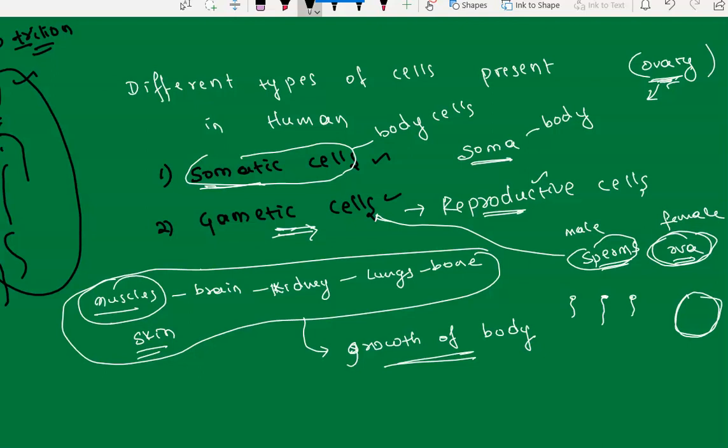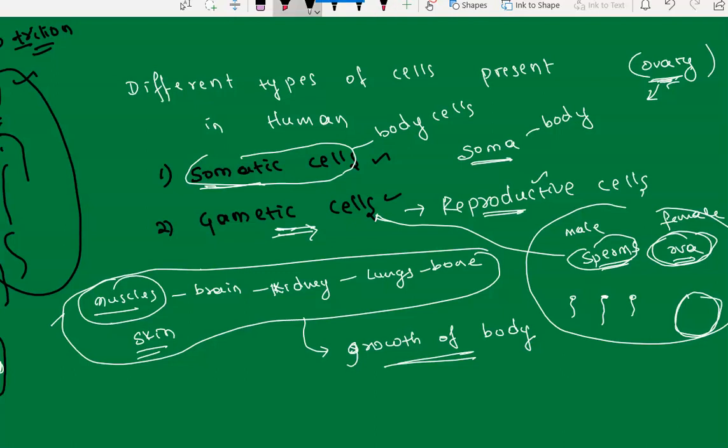These set of cells are called gametic cells, and these set of cells are called somatic cells. Somatic cells, body cells. Gametic cells are nothing but the reproductive cells. Let's see the different types of gametic cells and somatic cells. A muscle cell usually looks like this. Muscle cell looks like this.